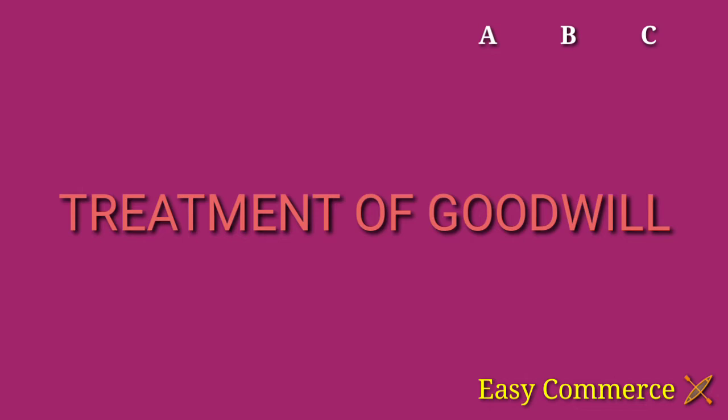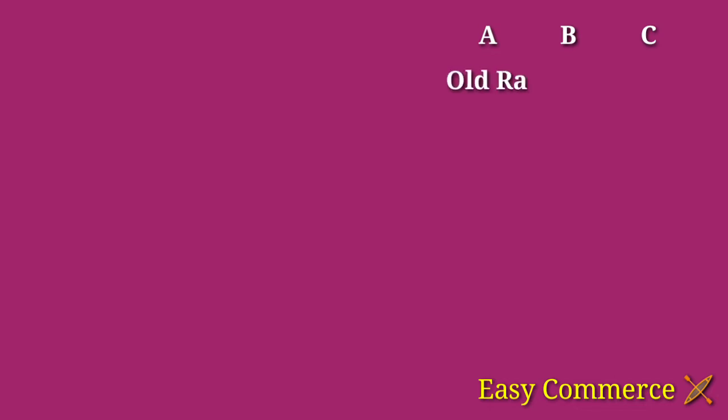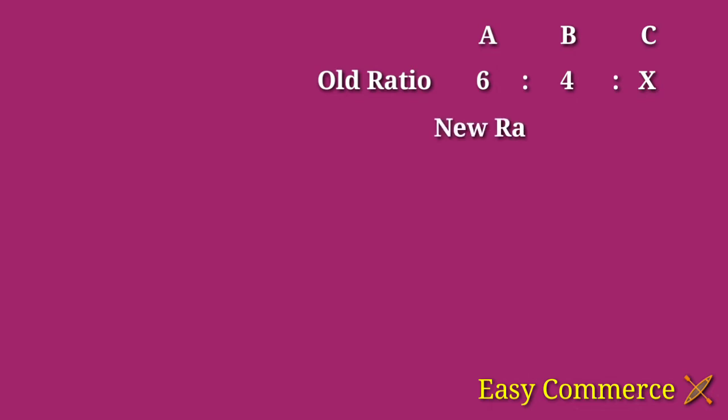Okay, I will write here the old ratio is 6:4, and after the admission of C, the old ratio or old proportion will change. So we can assume the new ratio equal to 5:3:2. In this case, we know the old partners are losing their share and the new partner has some surplus.